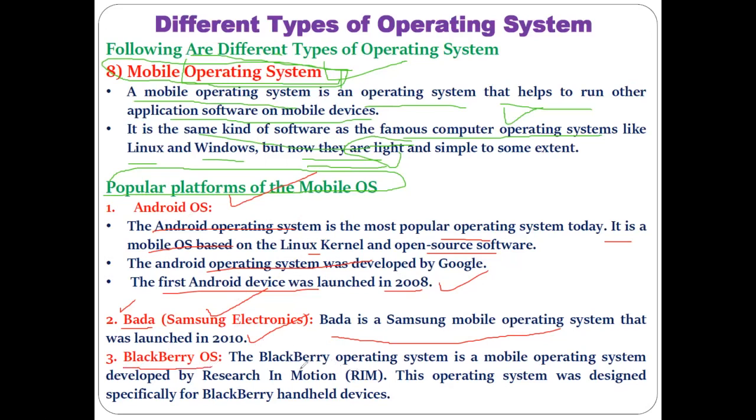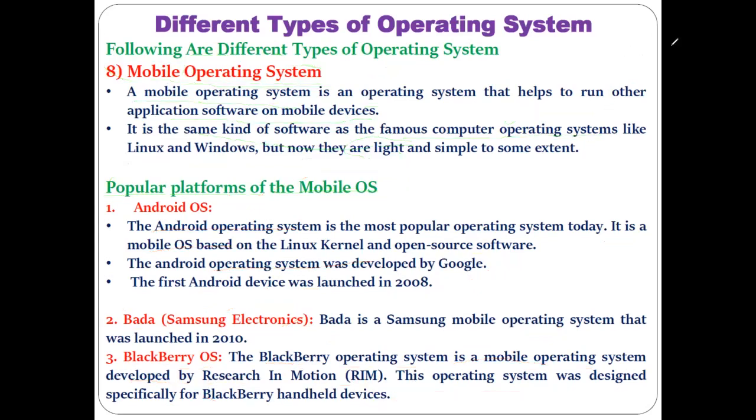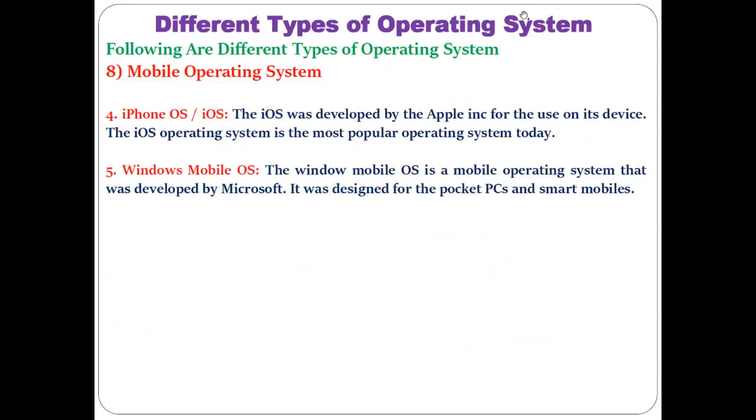Okay. Then the third kind of mobile operating system is the BlackBerry operating system. Mostly in BlackBerry mobiles, the BlackBerry operating system is utilized. The BlackBerry operating system is a mobile operating system developed by Research in Motion, RIM company, and it was designed specifically for BlackBerry mobiles or BlackBerry devices. Then another important and popular operating system is the iPhone operating system, iOS. It was developed by Apple for use on its Apple mobiles. iOS is the most popular operating system nowadays in the high class mobiles. As you know, the prices of Apple mobiles are higher as compared to other mobiles.